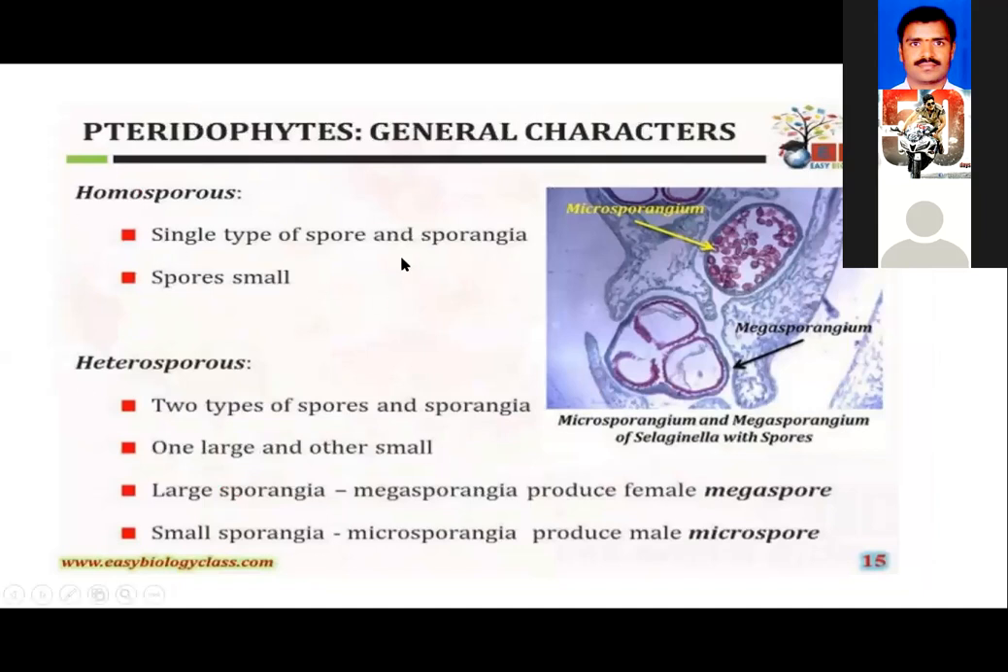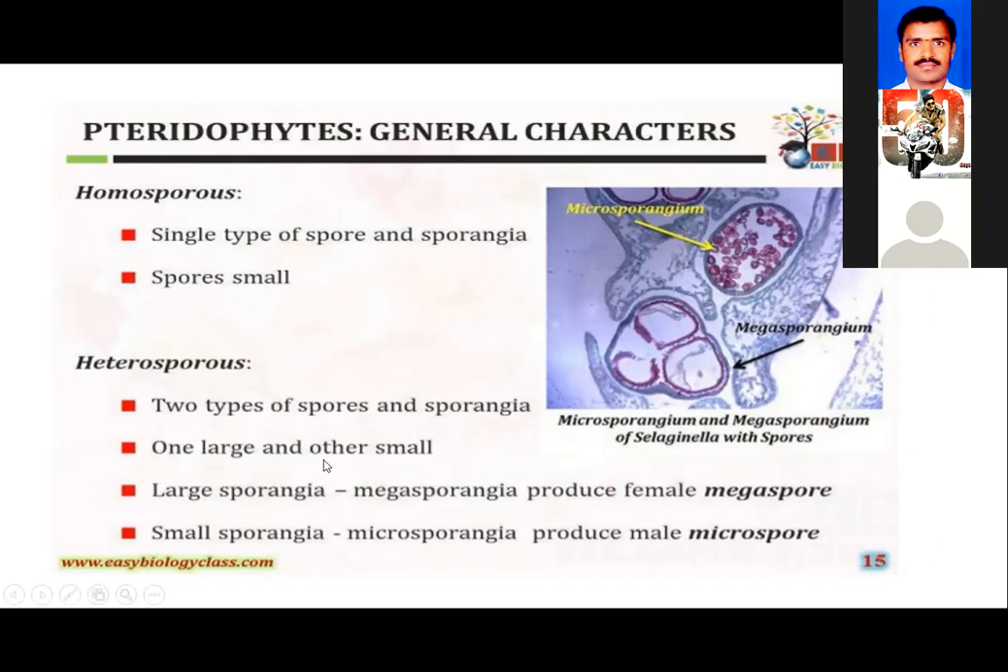So just now I told you what homosporous is. That is, the sporangia which develop only similar types of spores. The spores may be small or they may be big. That is the homosporous type. Heterosporous means two different types of spores. They are developed within the same sporangia, or they may be produced in two different sporangia.